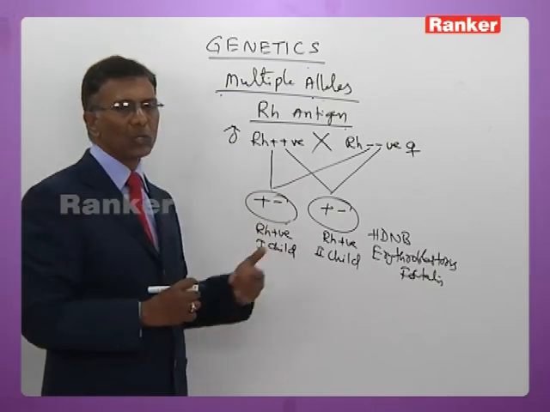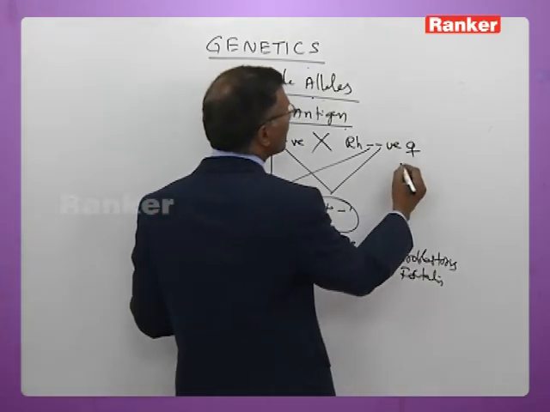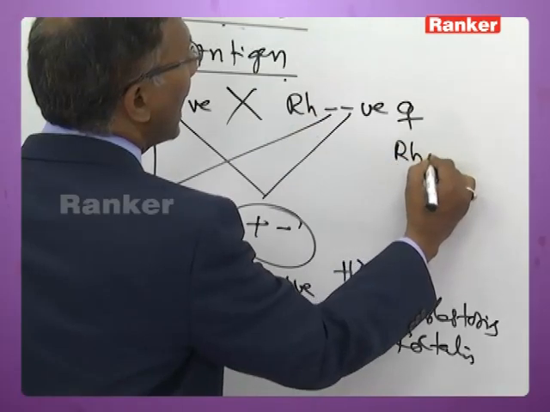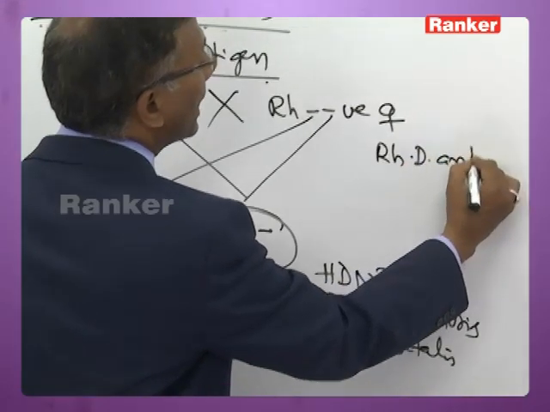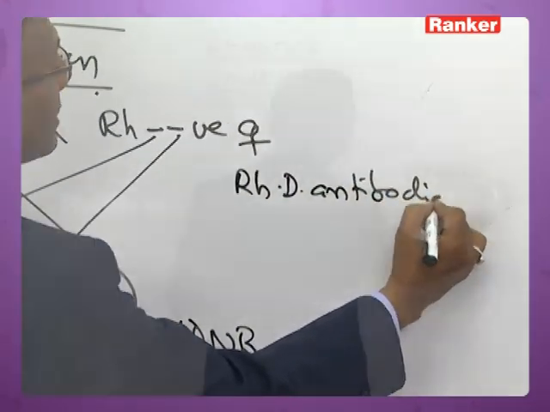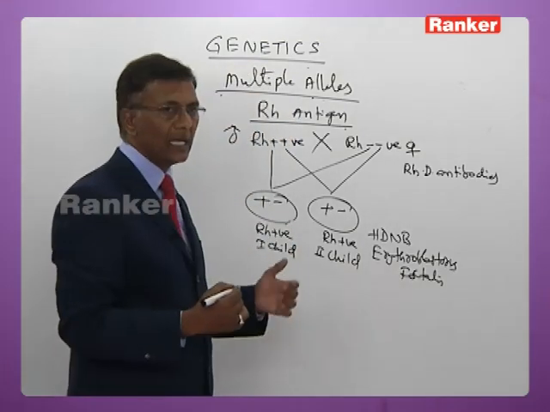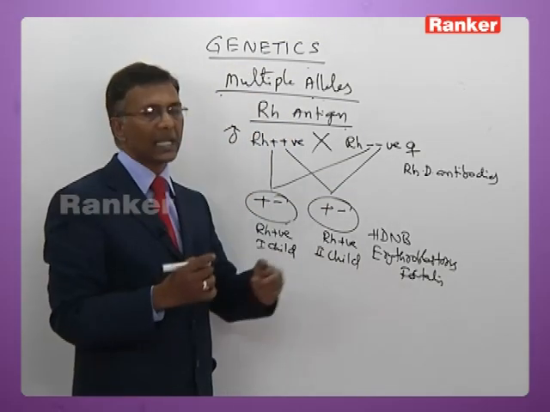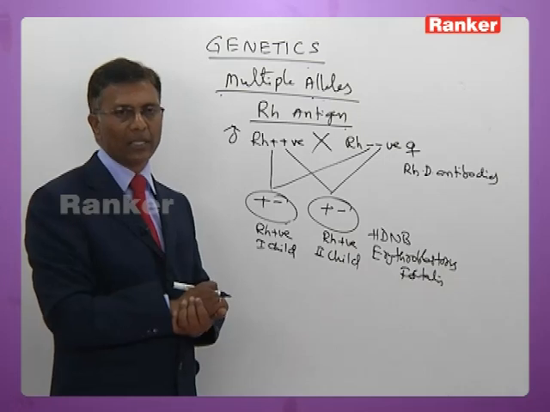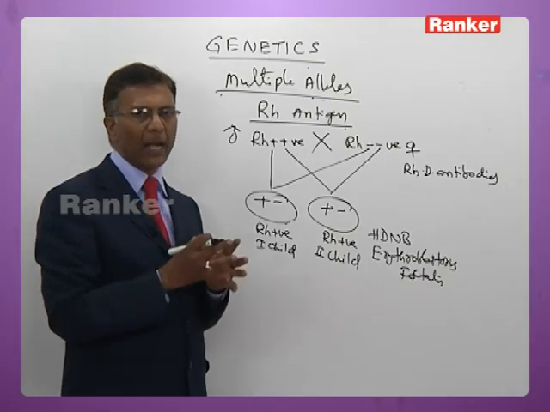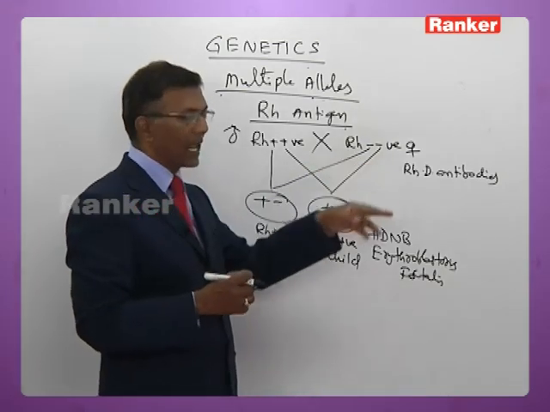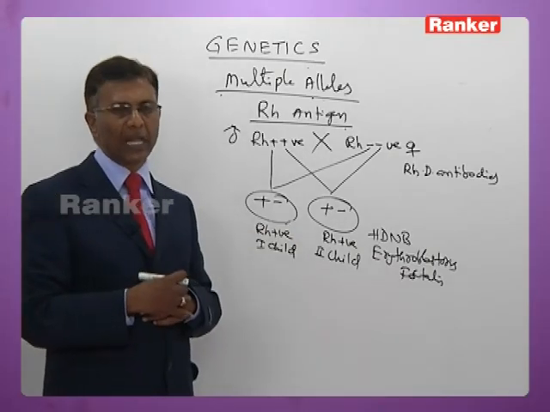So soon after delivery, the mother develops RhD antibodies. She gets sensitized in response to that antigen and synthesizes RhD antibodies. So a surplus number of antibodies are synthesized in her blood soon after the first delivery.